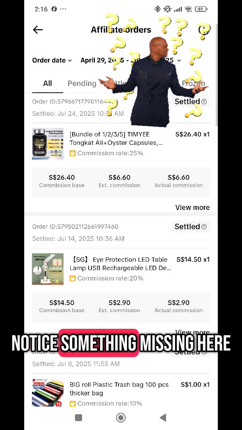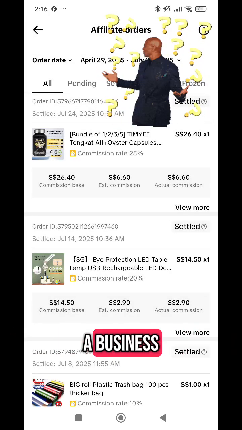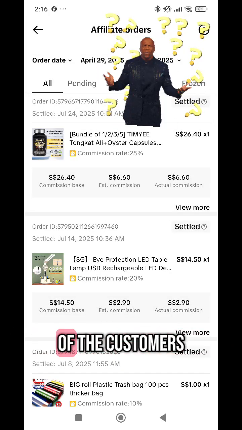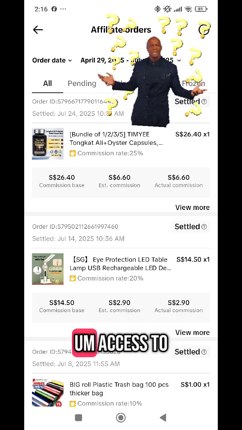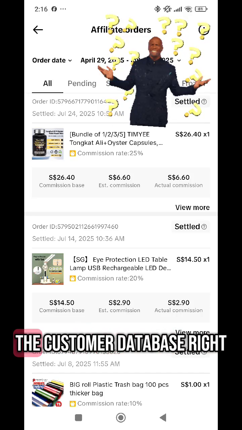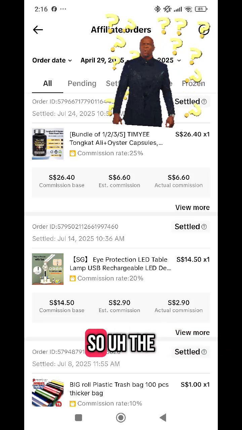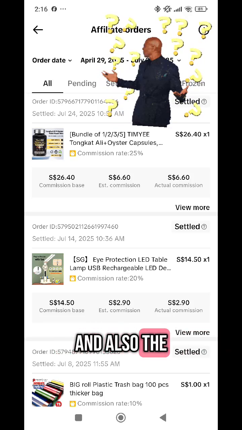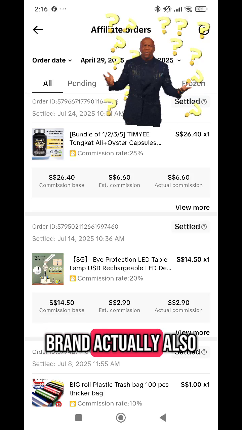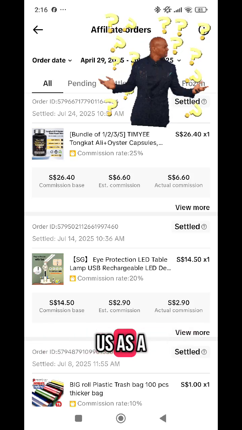Notice something missing here, which is very important to run a business: the actual information of the customers that buy from us. So what's wrong here? That means we don't have any access to the customer database. The platform has it, which means TikTok has it, and the product owner, the brand, also has it. But why not us as the affiliate marketer?